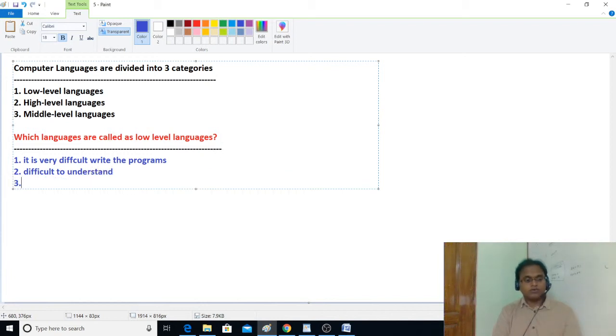If you write a program in machine language, writing it is difficult, first thing. And code written in machine code is very difficult to understand. If you get some errors, debugging is also difficult.